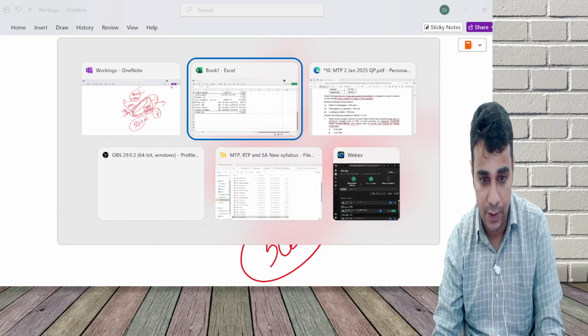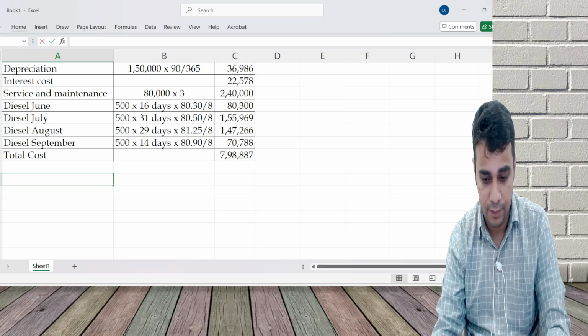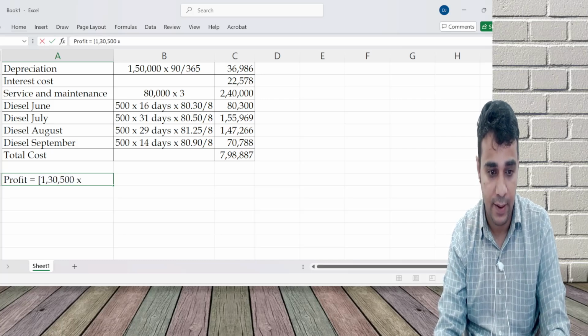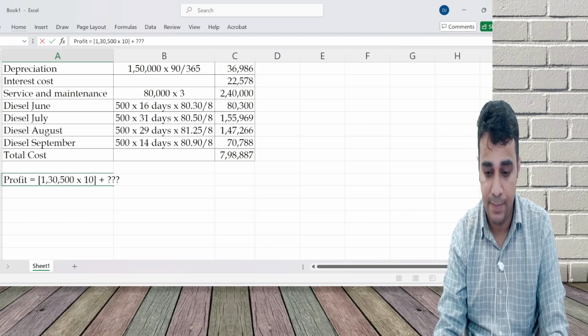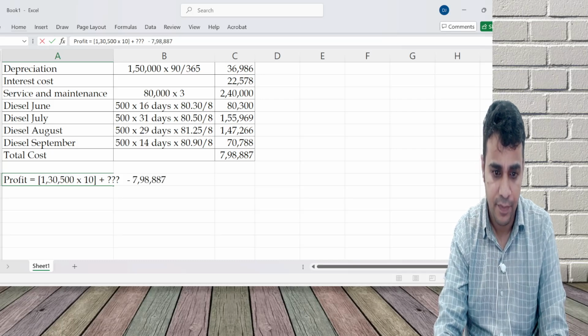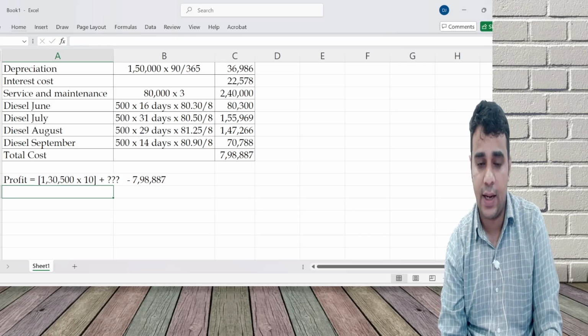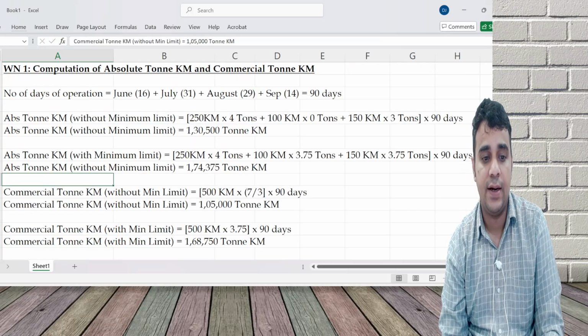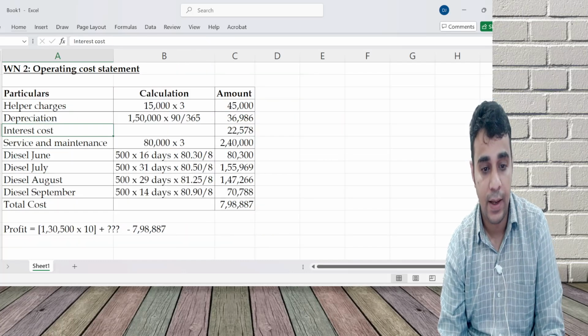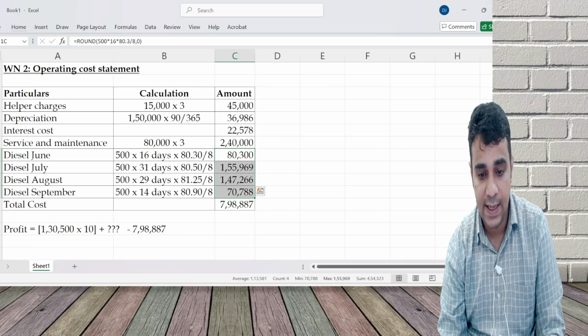That's part one of the question. So profit is equal to 1,30,500 into 10 plus some reimbursement minus 798,887. Reimbursement is what I'll calculate. 1,30,500 comes from here without minimum limit. Reimbursement is one fifth of diesel expense.